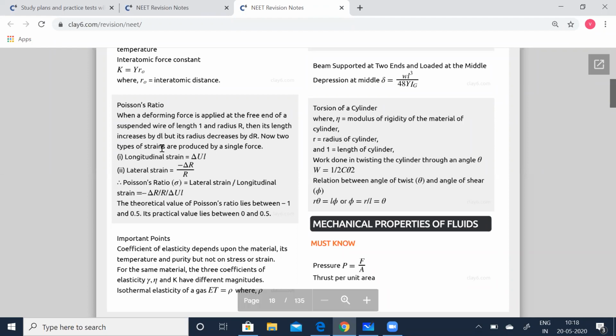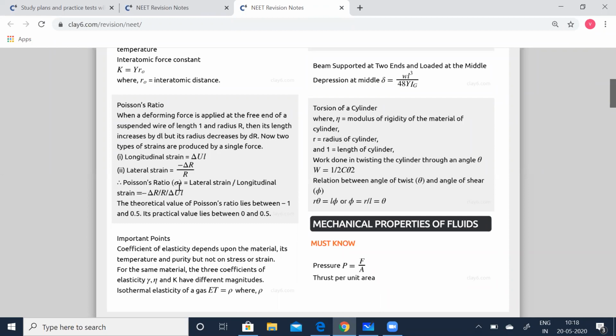Now two types of strains are going to be produced. So note this, a single force is going to produce two types of strain. One is the longitudinal strain and the other is the lateral strain. The longitudinal strain is delta l by l. Lateral strain is minus delta r by r.